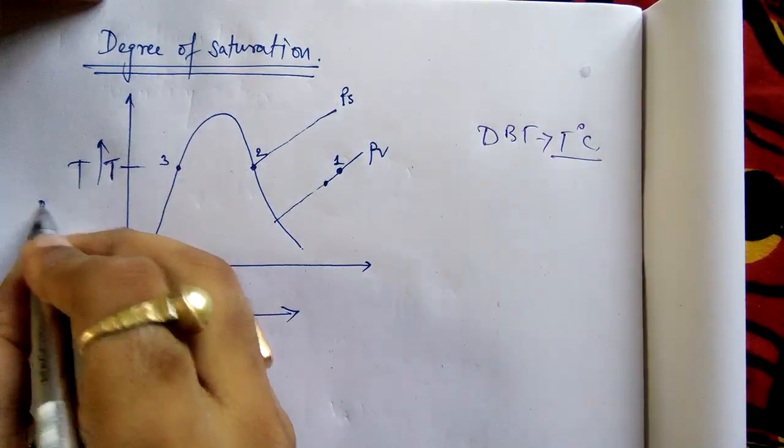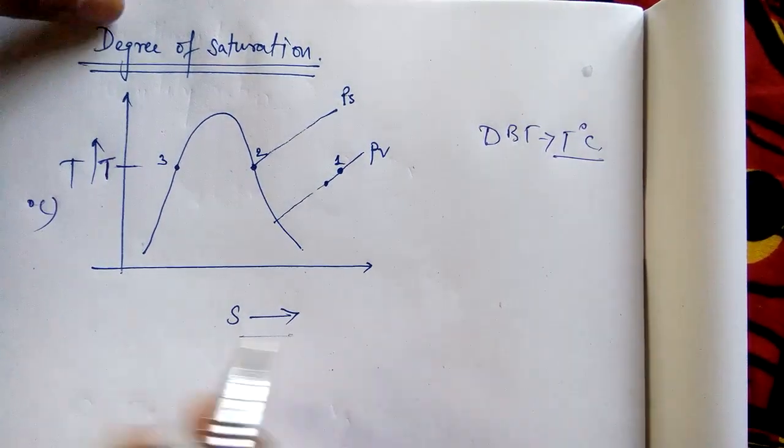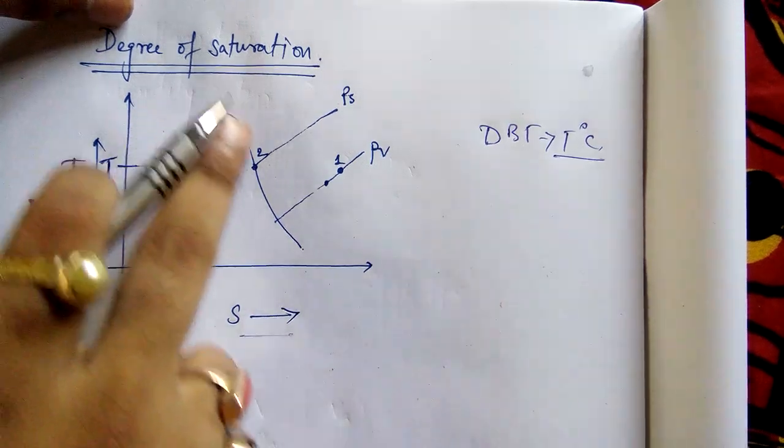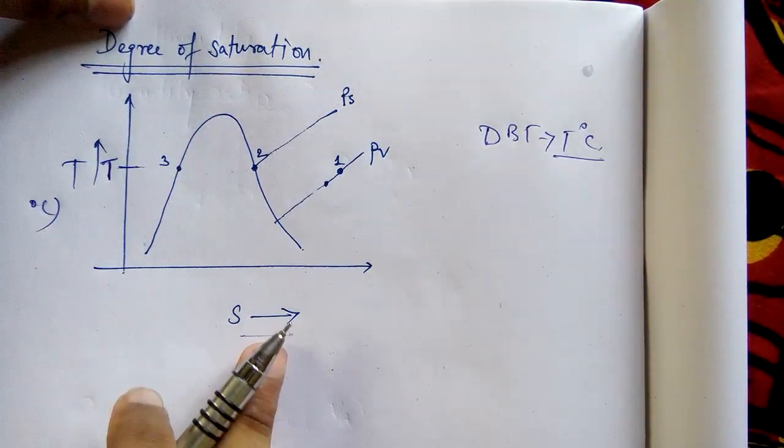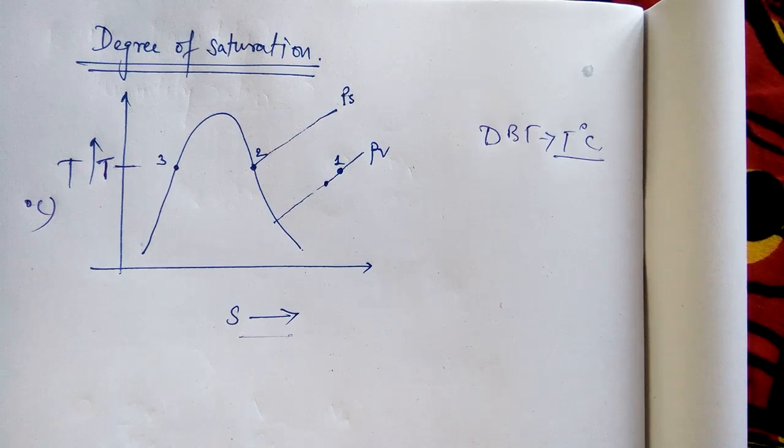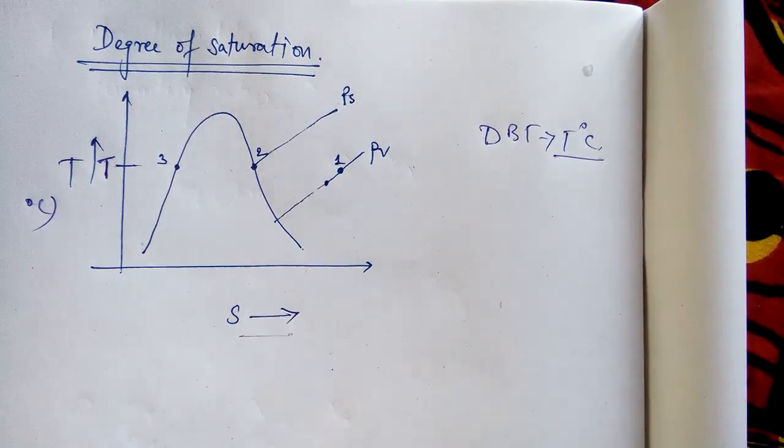Okay, this temperature is in degree Celsius and S is entropy. You have got this curve in the TS diagram. I am not going to explain how you have got this curve, because you already know this.